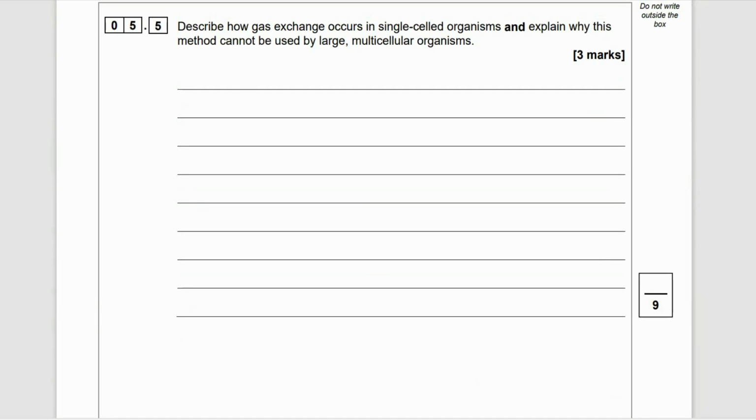Oh, it's late today. Right, 5.5. Describe how gas exchange occurs in single-celled organisms and explain why this method cannot be used by large multicellular organisms.